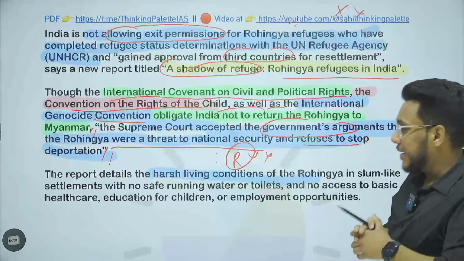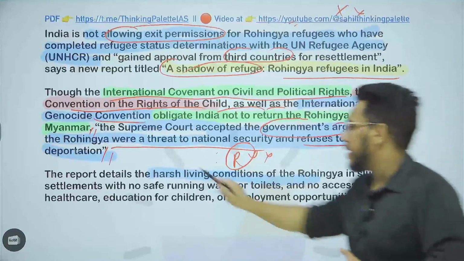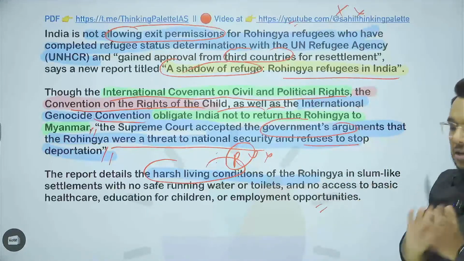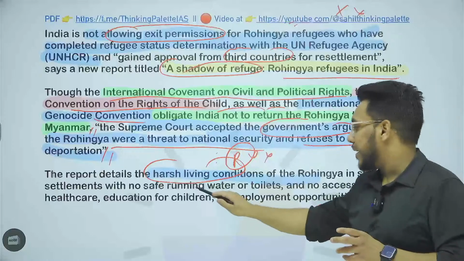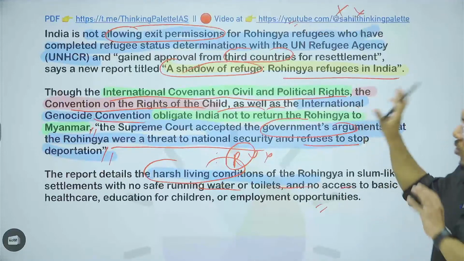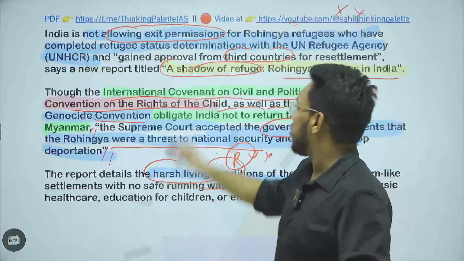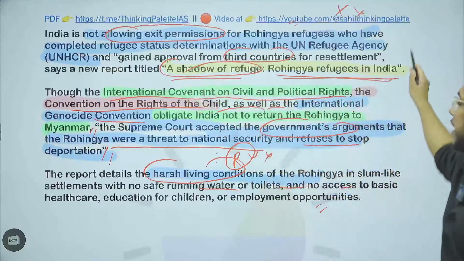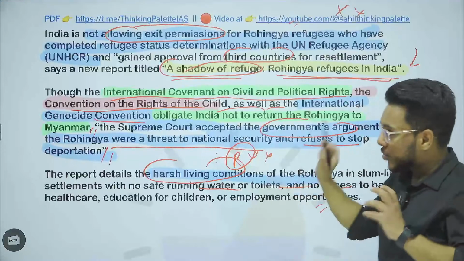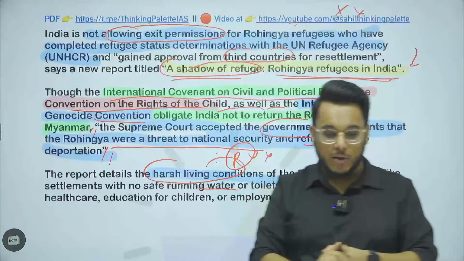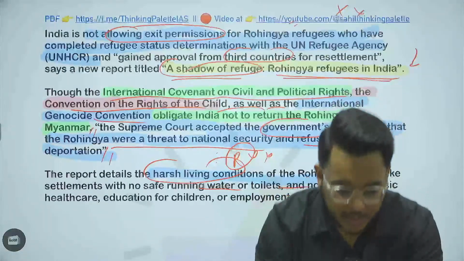So it has been said that the Rohingyas are living in harsh conditions in the detention center, where the focus on their settlement is not there. All these things are not there. This is not my viewpoint. This is provided in the report, A Shadow of Refuge: Rohingya Refugees in India. So this is the entire issue that has come here. I hope guys that you have understood it. Now moving to the next article.